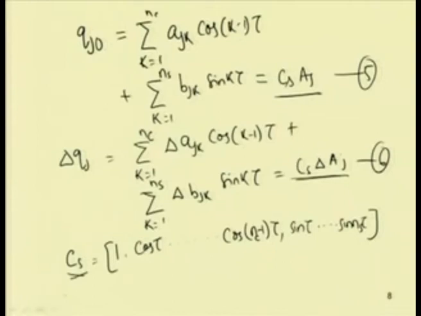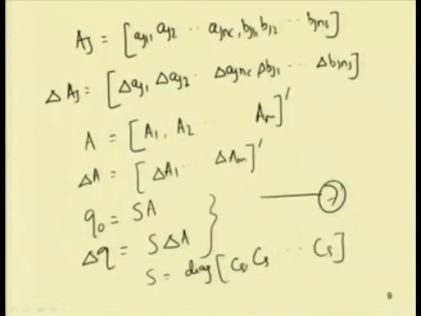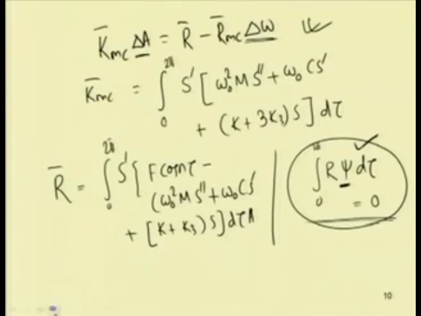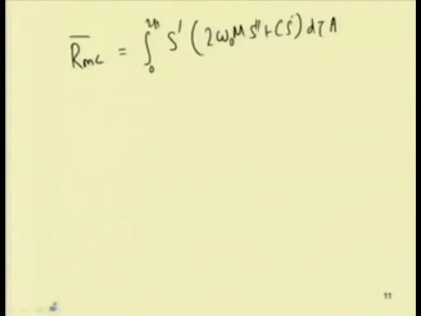So, now there are many modifications of this incremental harmonic balance method also. One such modification is carried out by Cheung et al., where in this incremental method they have taken this arc length and they have found the solution.